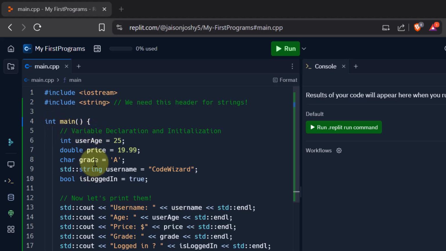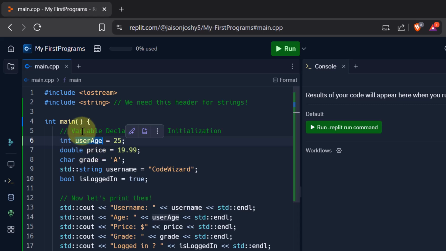Now here we have the variable declaration and initialization. Let's understand what they mean. So here I am declaring a variable called userAge, which is of the type integer. Now this userAge is any name that you can give to the variable. You can give any name. So I declare a variable called userAge, and it is of the type integer.